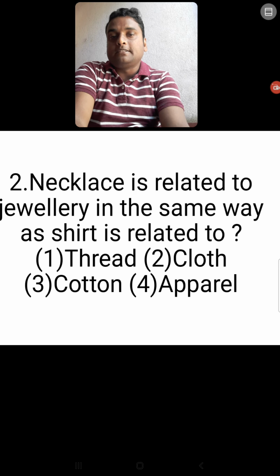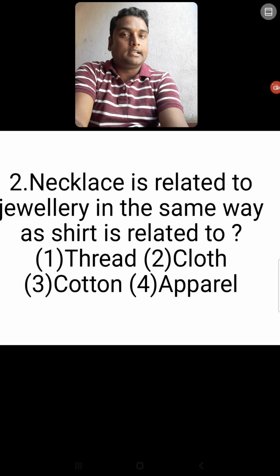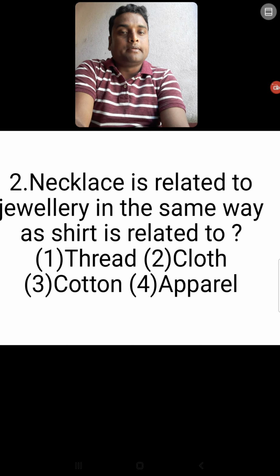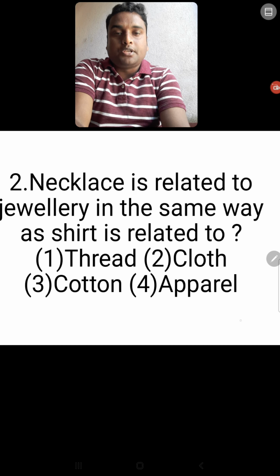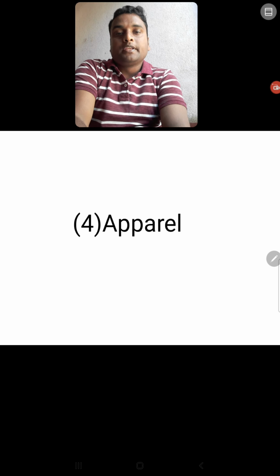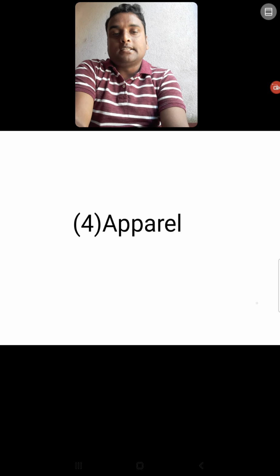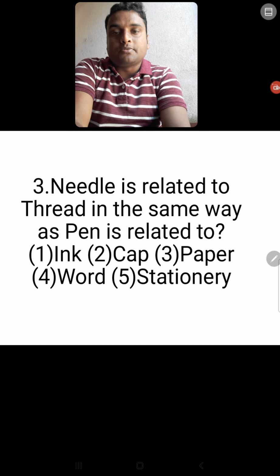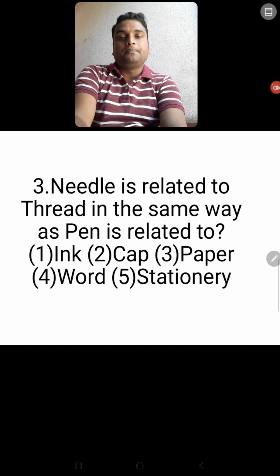Then obviously I will say the answer. I have already told you the relationship. What is the relationship between necklace and jewelry? In the same way you find out the answer. Yes, I am showing you the answer now. This answer is option number 4, apparel. Understood? Now I am going to the next question, question number 3.